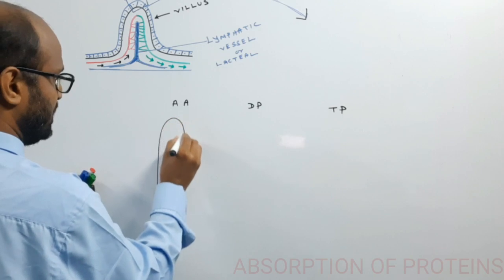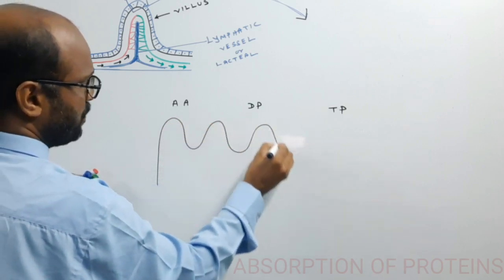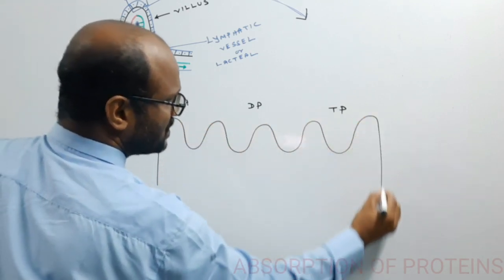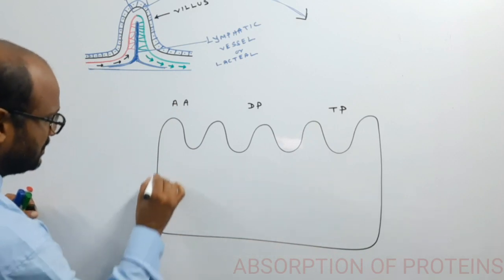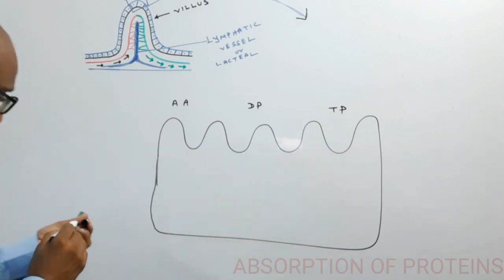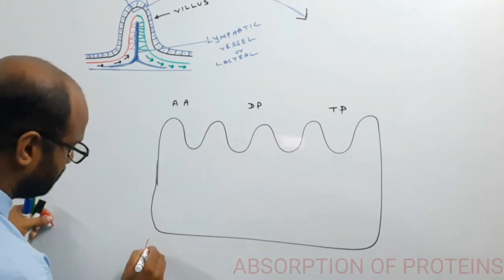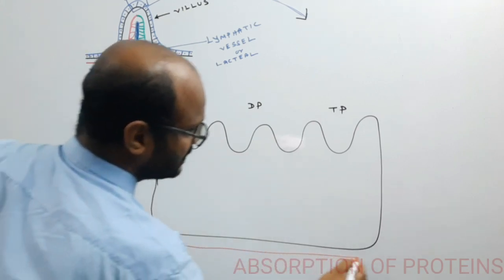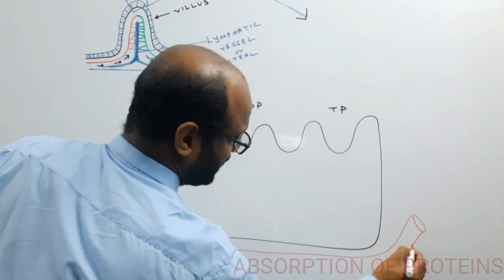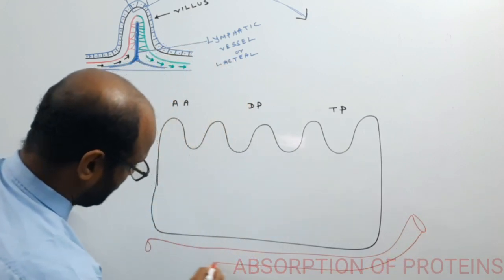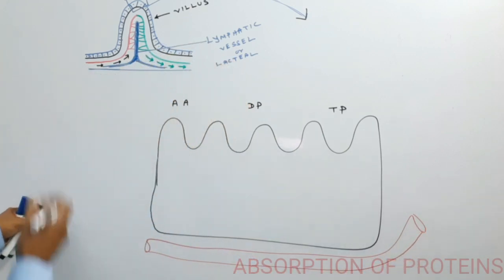Suppose this is my enterocyte cell, and below the enterocyte are the blood capillaries. This is the blood capillary.